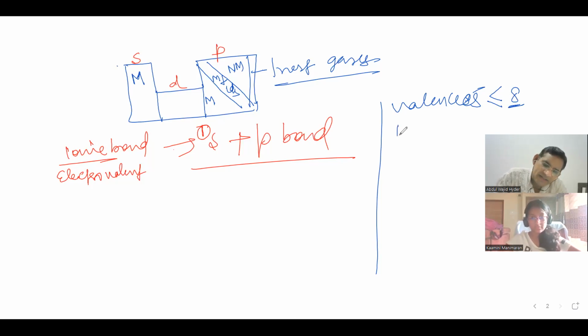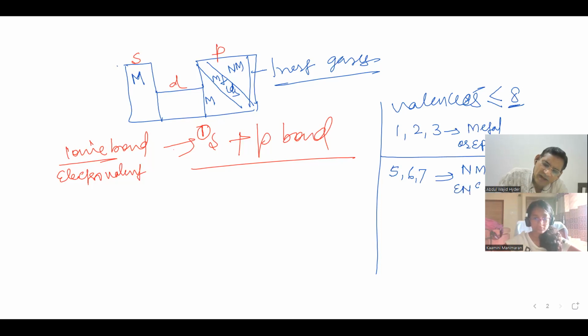Elements which have 1, 2, 3 electrons in the valence shell are called metals or electropositive elements. Elements which have 5, 6, 7 electrons in the valence shell are called non-metals or electronegative elements.